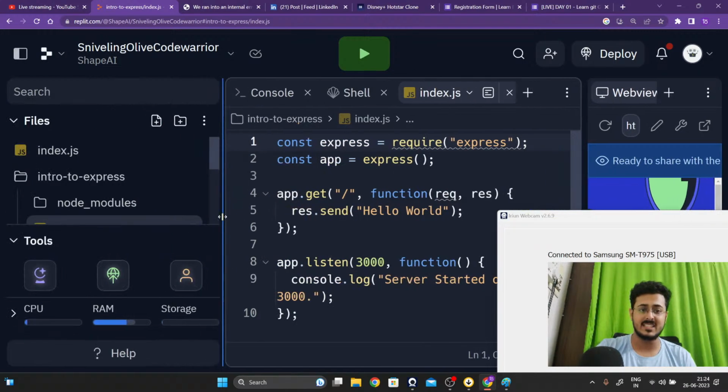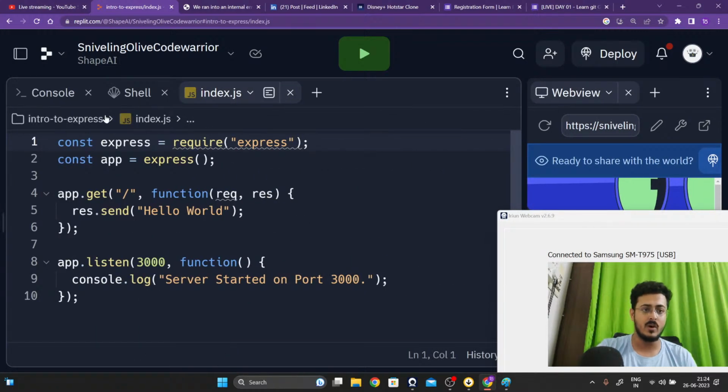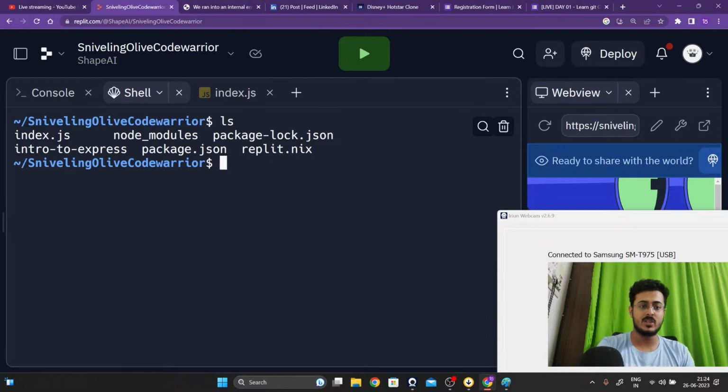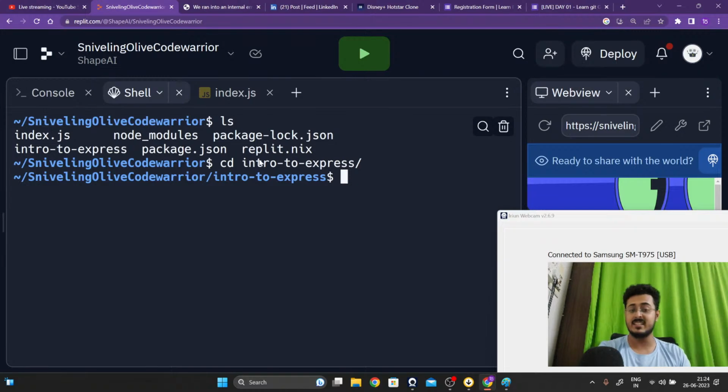First of all, let us create that file. We'll go into our shell, guys. We'll do ls right over here. We'll go into our intro to express folder itself. So cd intro to express, and inside of that folder we are going to create a new file. So touch, and we're going to create a file called index.html.